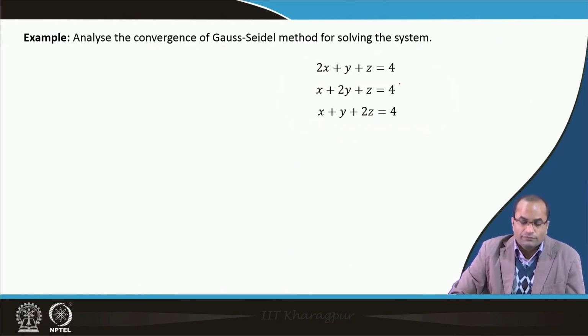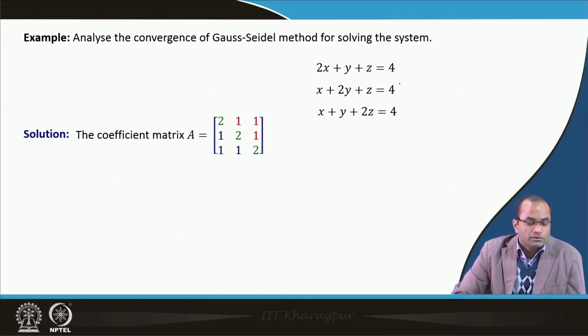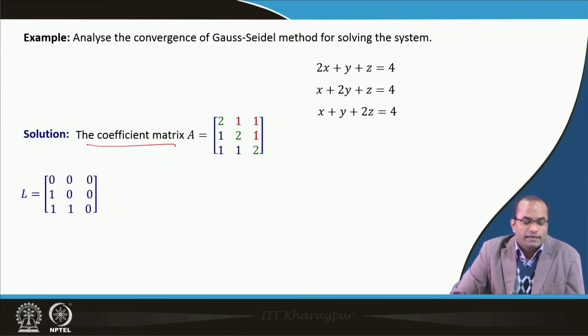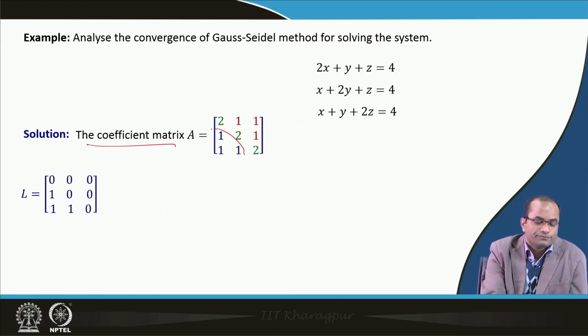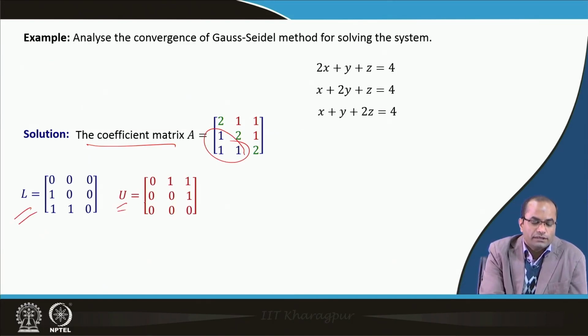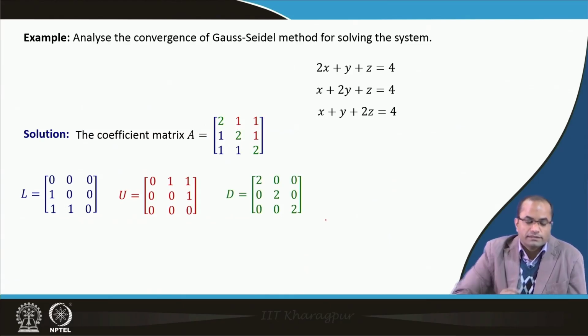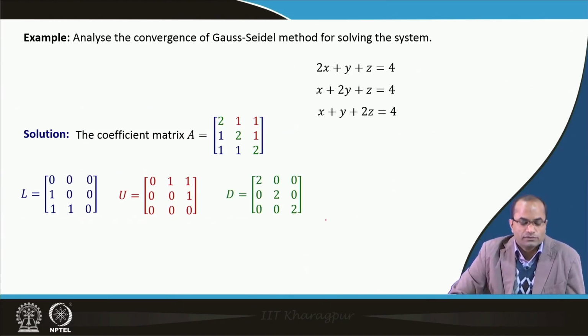So, then we have to construct the iteration matrix in that case, if we do not see that the matrix is diagonally dominant. So, in that case our coefficient matrix is here, we have the lower triangular matrix, we have the upper triangular matrix, and then we have the diagonal matrix taking these diagonal entries as 2 2 2 and the rest 0 there.